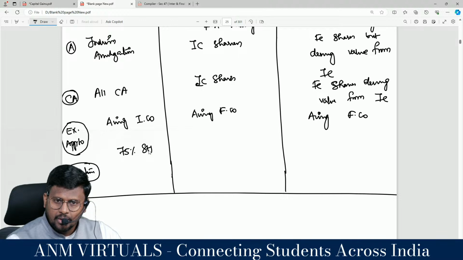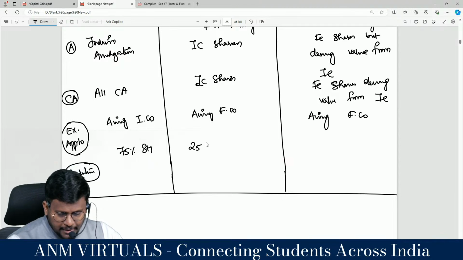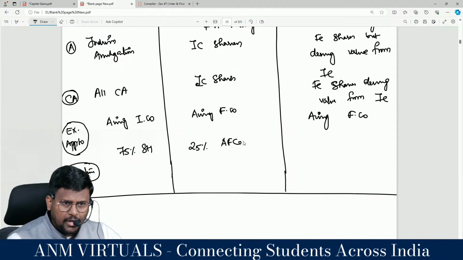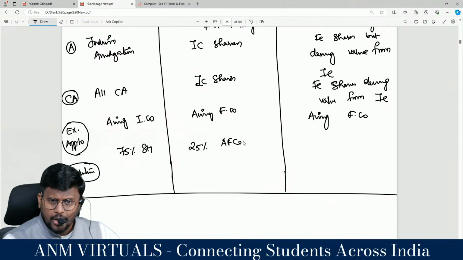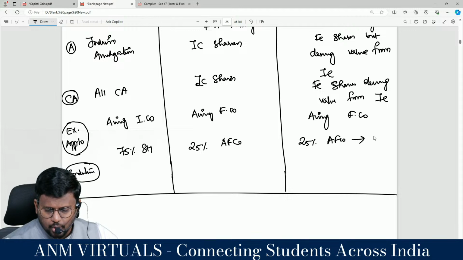Next one, here it is the percentage condition. 25% of the amalgamating foreign company should become the shareholders of the amalgamated company. Here also it is the same 25, because both are foreign companies, right? 25% of the amalgamating foreign company should become the shareholders of the amalgamated company.